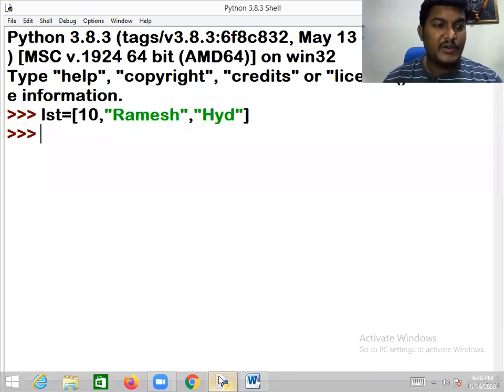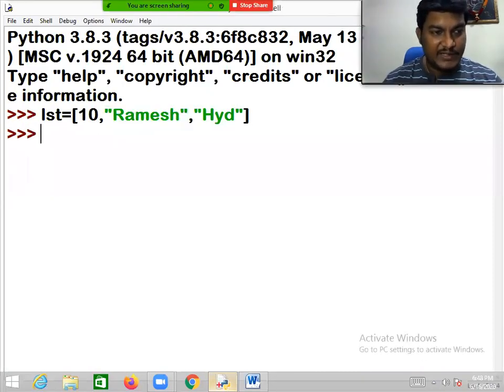You guys are already aware that the index values start from 0. Now, if you notice, this index value is 0, this index is 1, this index is 2. My intention here is to replace Hyderabad with Khammam. I want to change the object existing at that index, Hyderabad, to Khammam.